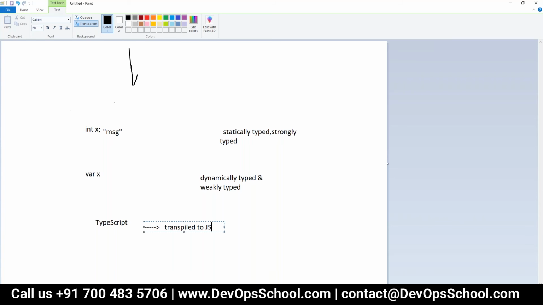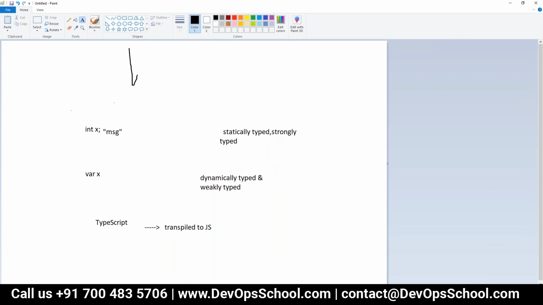So when we are developing huge code, when we are developing applications, there are certain challenges because JavaScript is dynamically typed and weakly typed. So to work with the code in a better way, we can use another language, that is TypeScript, and then finally that TypeScript will get compiled or transpiled into JavaScript, and what gets finally executed is JavaScript, right?